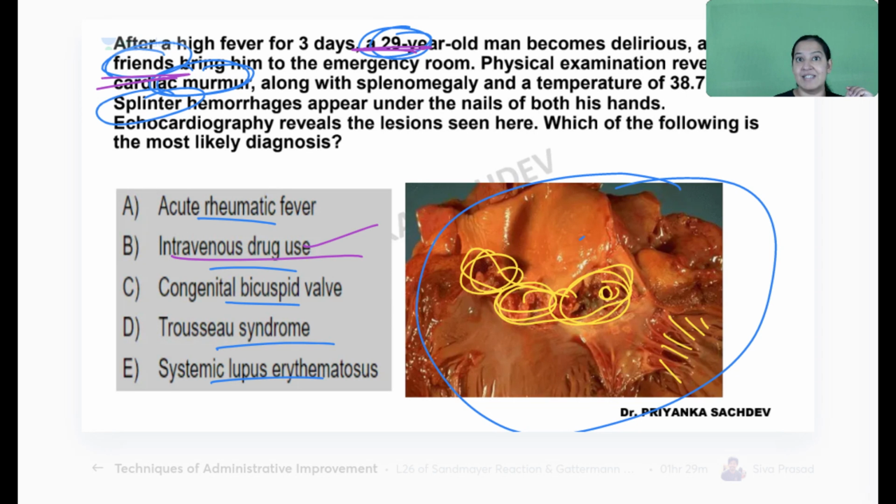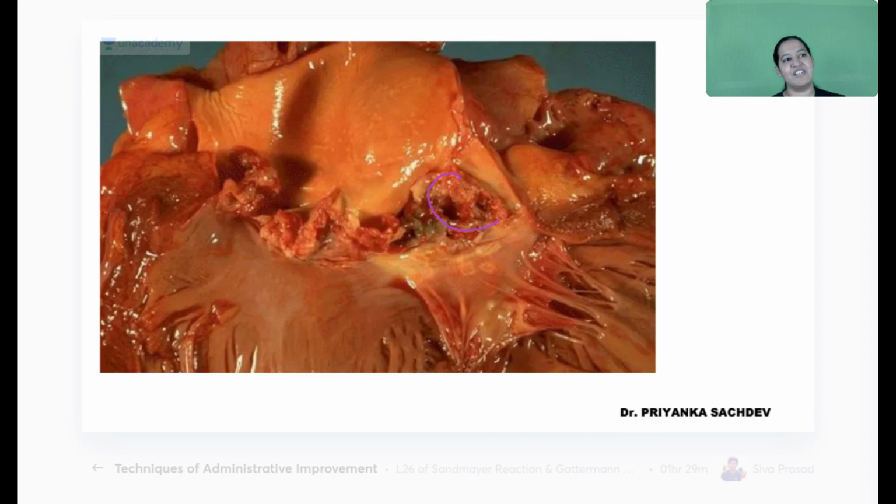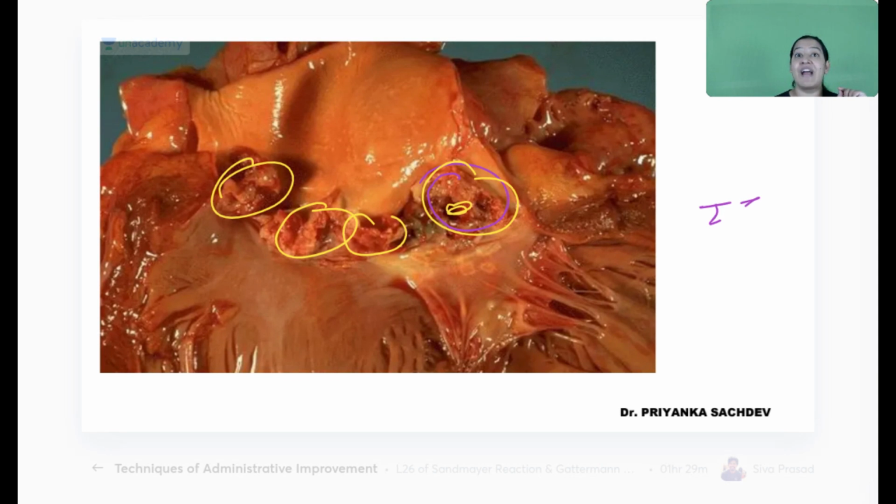And he's coming with friends, again indicating that if he's with friends, maybe he is an IV drug user. He is having cardiac murmurs and splinters in the nail. So it is indicating the patient is having infective endocarditis. You know, in infective endocarditis the vegetations are big as compared to rheumatic fever, so it is not rheumatic fever. The vegetations are big and destructive. They are causing perforation. So it is a typical image from Robbins showing infective endocarditis.